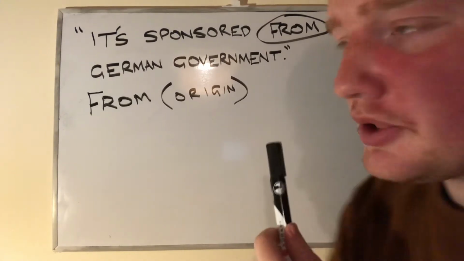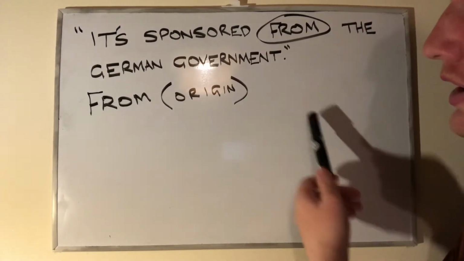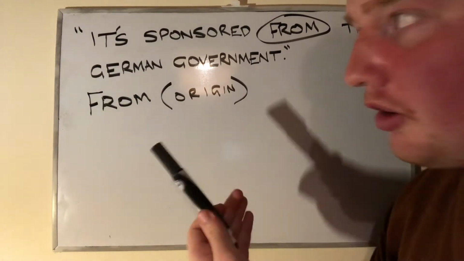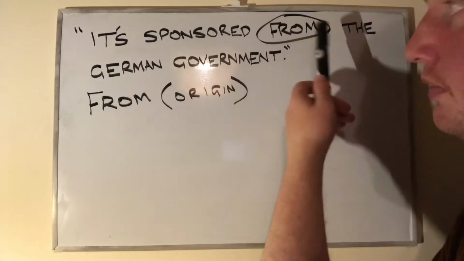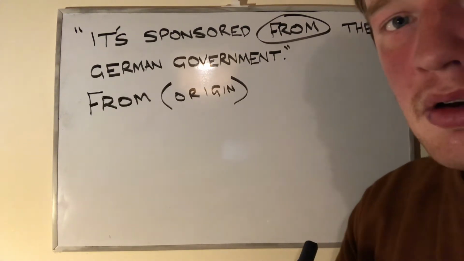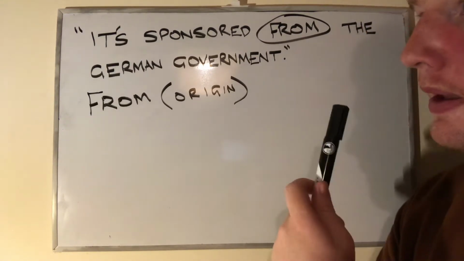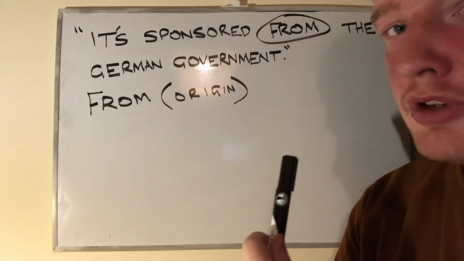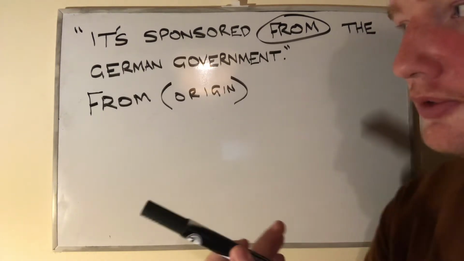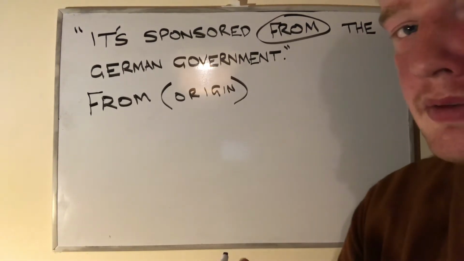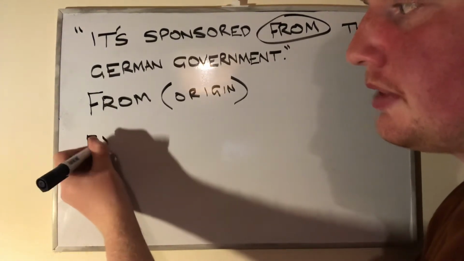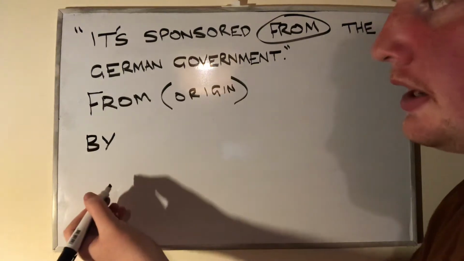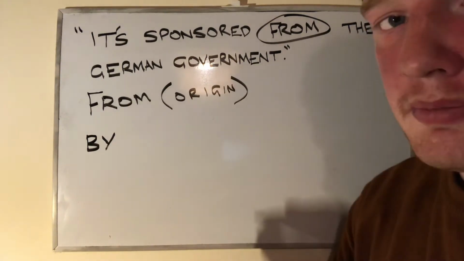Well, we could perhaps use similar reasoning here. We could say the German government is the origin of the sponsoring or the sponsorship, and therefore I can use the preposition from. Why not? Well, that would be false reasoning, and it would lead you to the wrong conclusion. Instead, we would be far better off employing a different preposition, and that would be the preposition by.